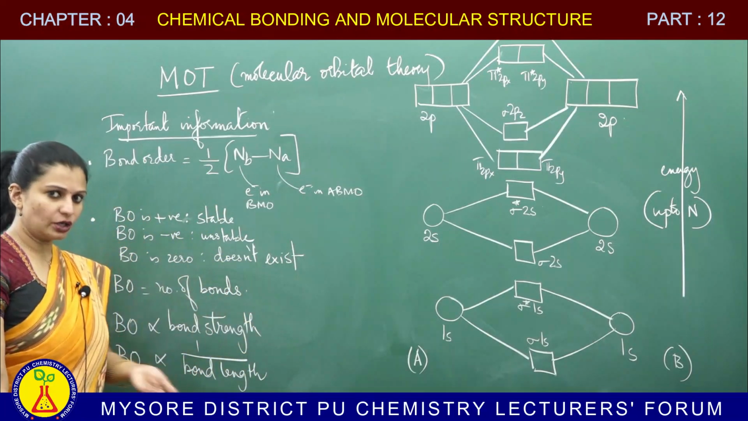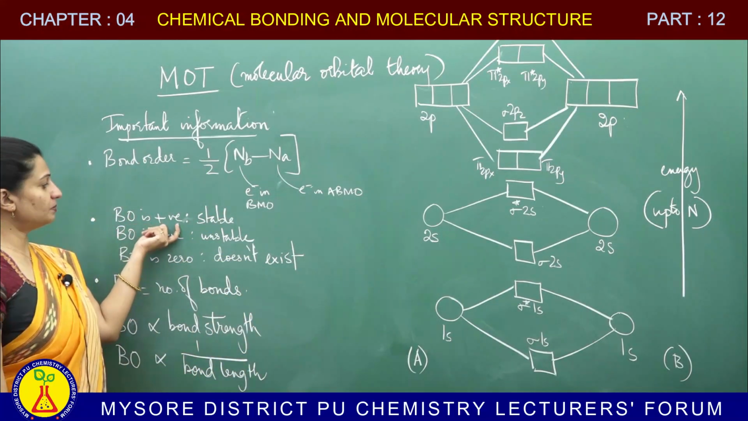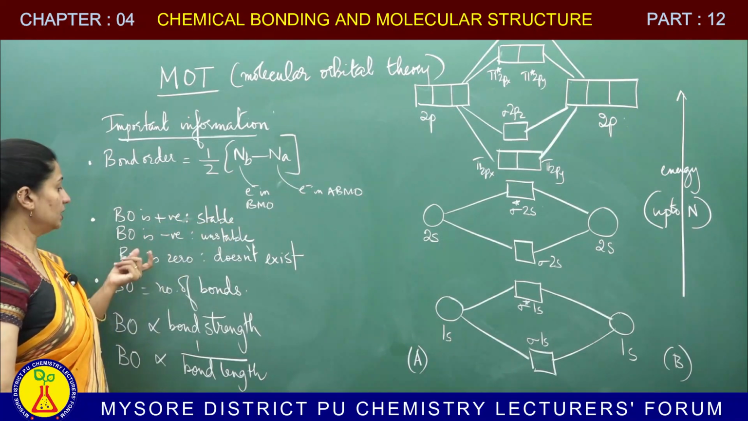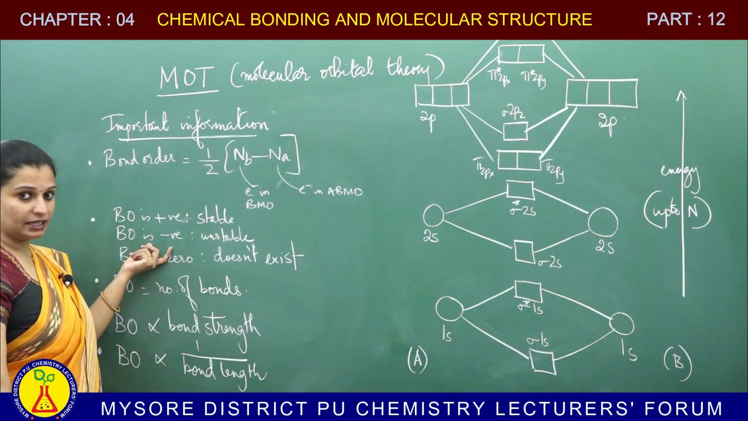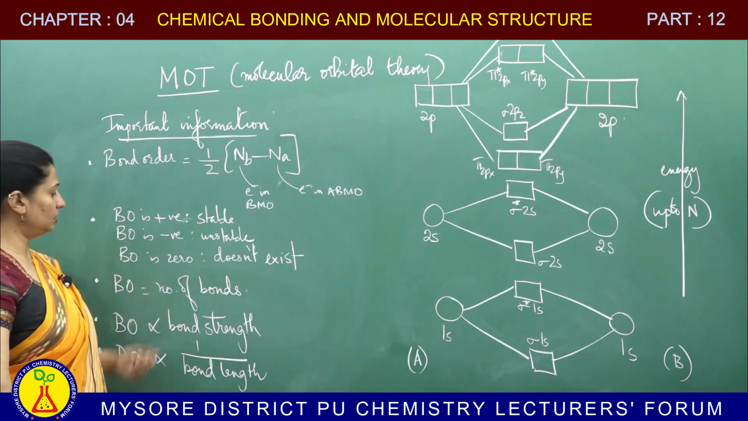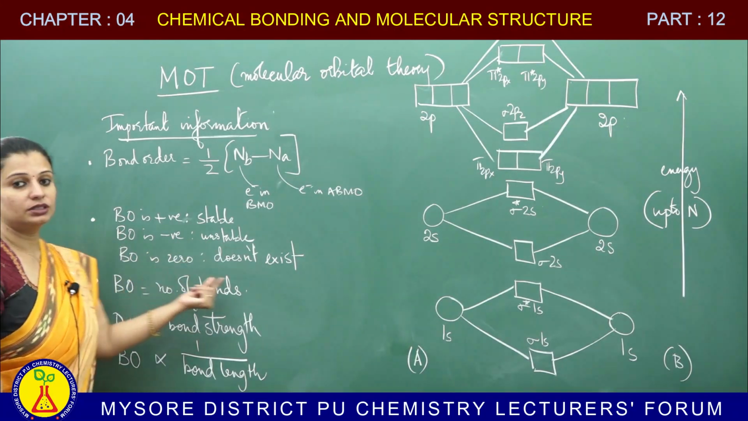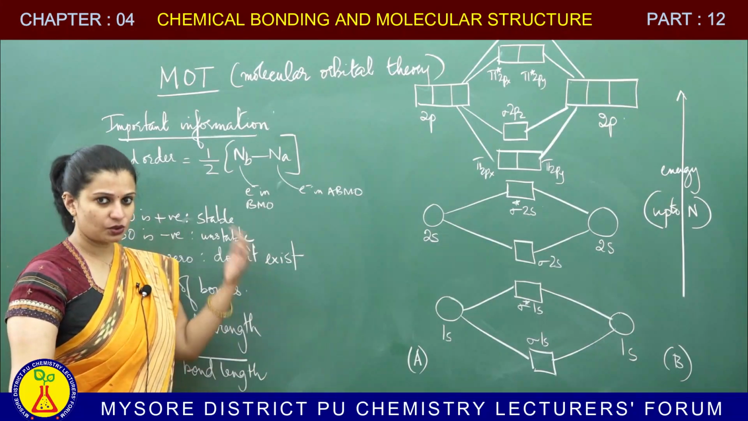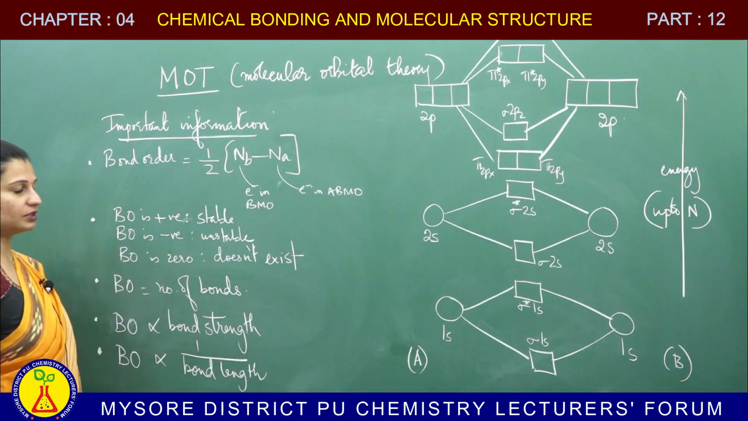Now, what does the bond order tell you? If the bond order is a positive value, that implies it is a stable molecule. If the bond order is a negative value, that is an unstable molecule, and if bond order is 0, that molecule does not exist. With further examples, I will show all of these to you, but for now take down the information.